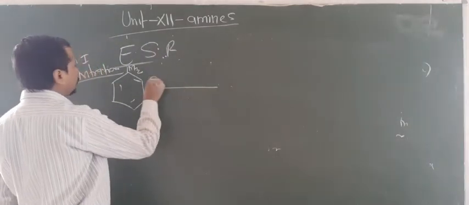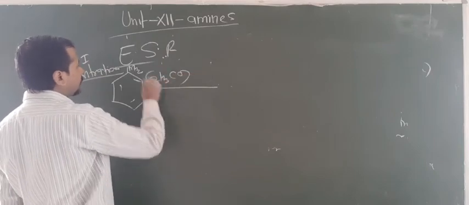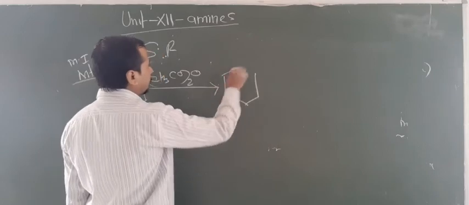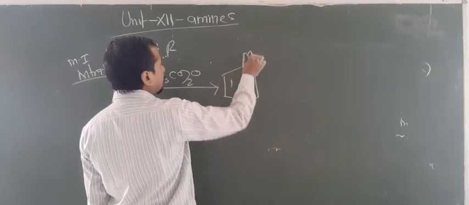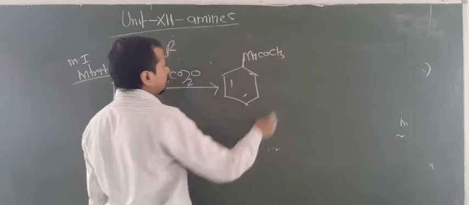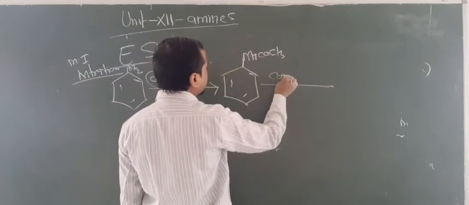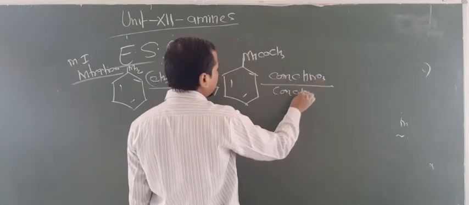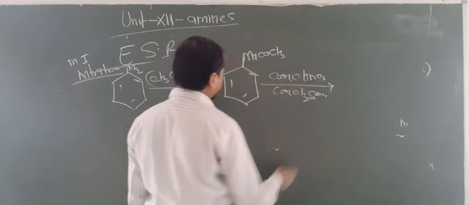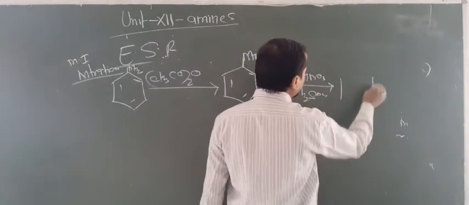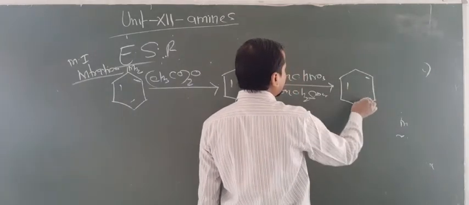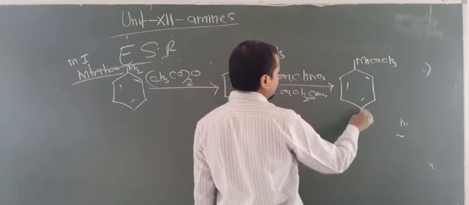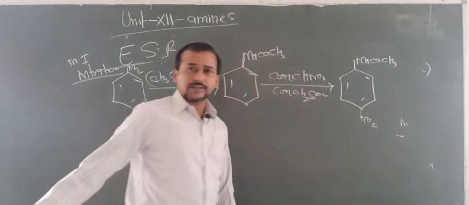So first of all you have to do the acetylation with acetic anhydride. Then you will get acetanilide, NHCOCH3. Now the nitration can be done for this, with concentrated HNO3 and concentrated H2SO4. What happens here? You will get ortho and para nitro acetanilide. But here we require the major, so we can write NO2 at para. This is the major product.